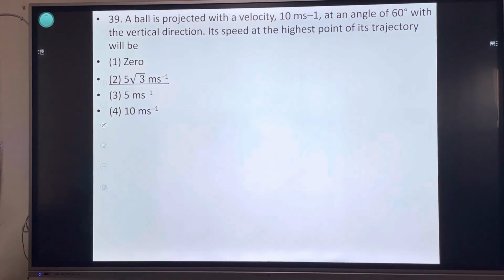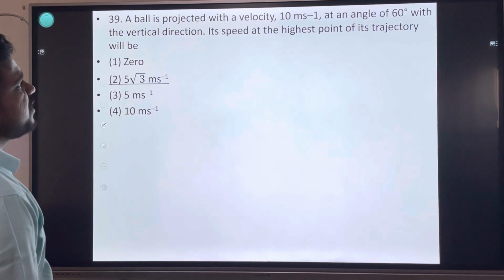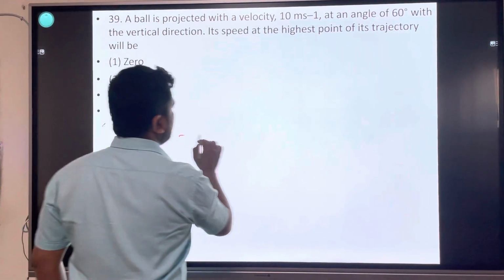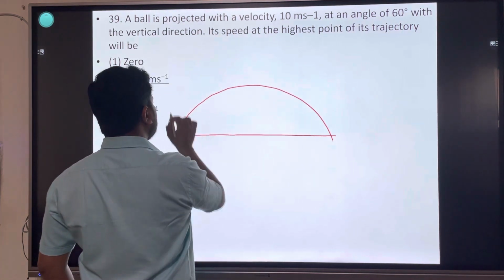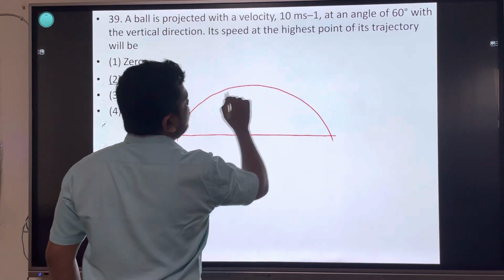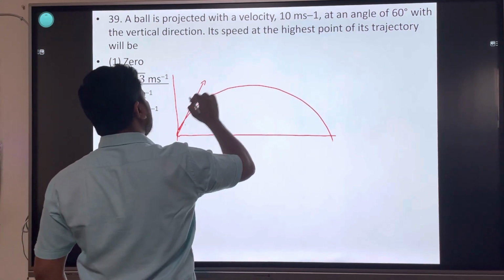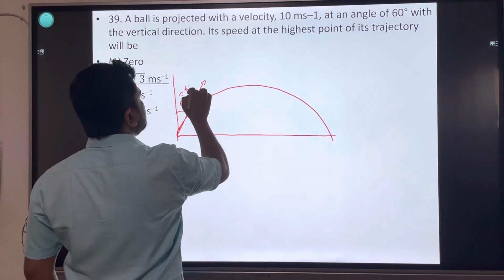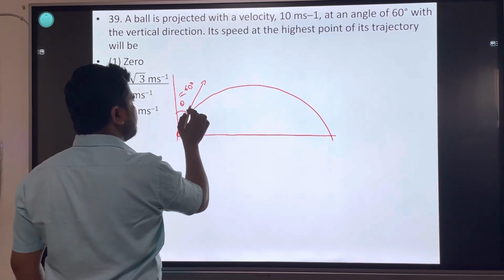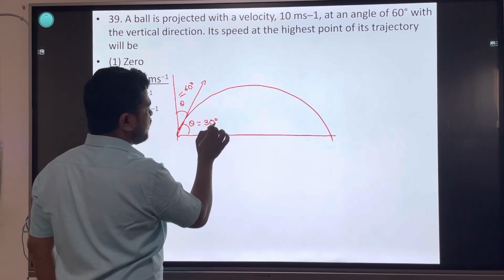A ball is projected with velocity 10 meter per second at an angle of 60 degree with the vertical direction. Speed at the highest point of the ball's trajectory. Speed at the highest point. Projected with the vertical angle, theta equal to 60 degree. We have to find angle with x-axis. This is 30 degree angle.